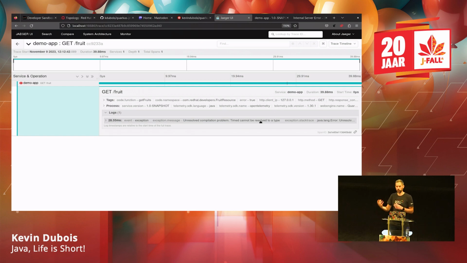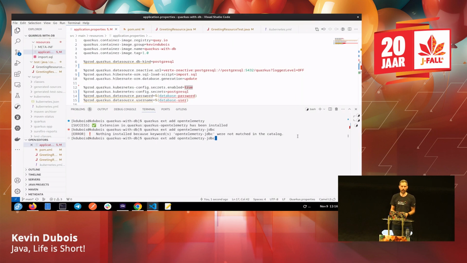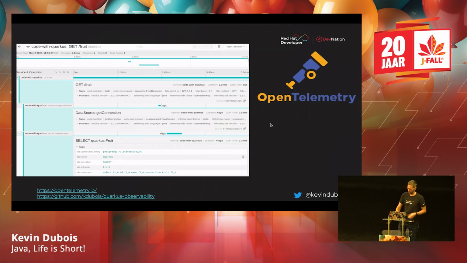Especially if you're in a distributed environment, in Kubernetes or whatever, you have centralized logs. We can see how long requests took. And in this case, what I wanted to show is that if you make a database request, for example, with the OpenTelemetry JDBC, it would also show you, hey, it made a call to the database with this request and everything. So you get that pretty much out of the box if you add the OpenTelemetry extension or dependency in your application.